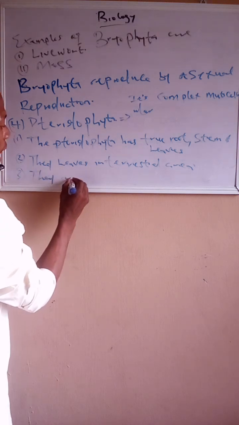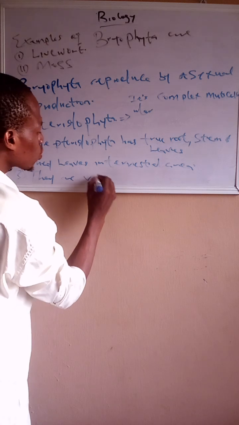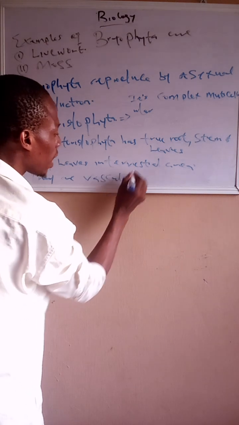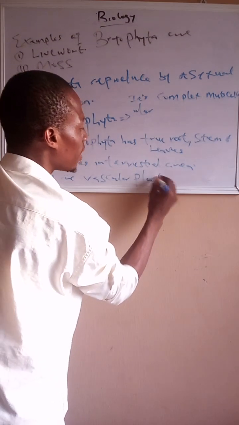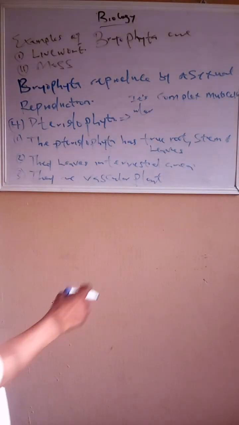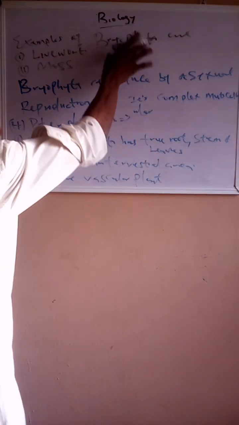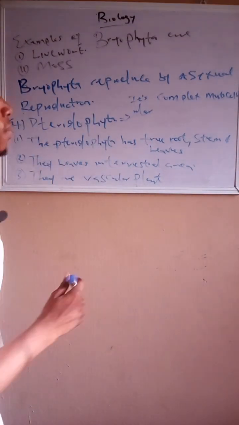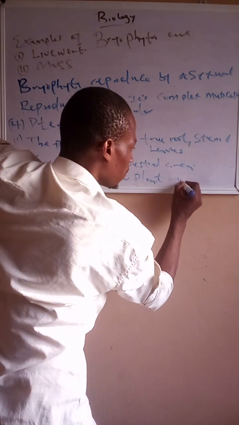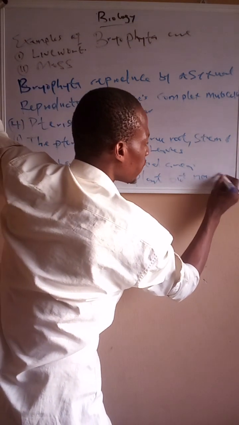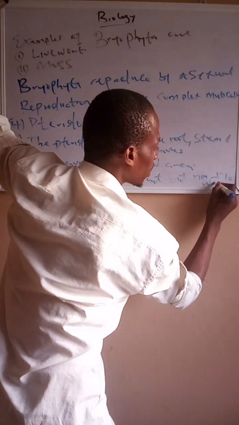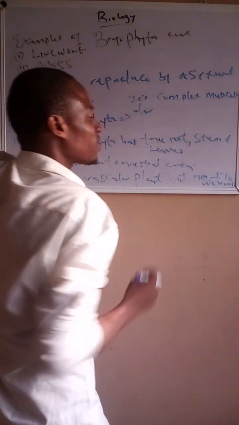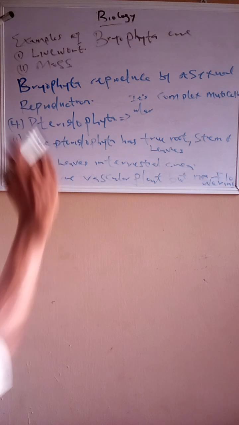They are vascular plants, while bryophyta is not a vascular plant. But they are non-flowering, which means they do not produce flowers.